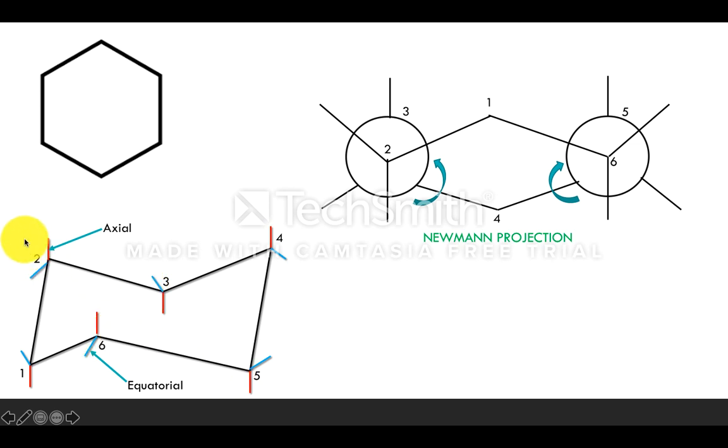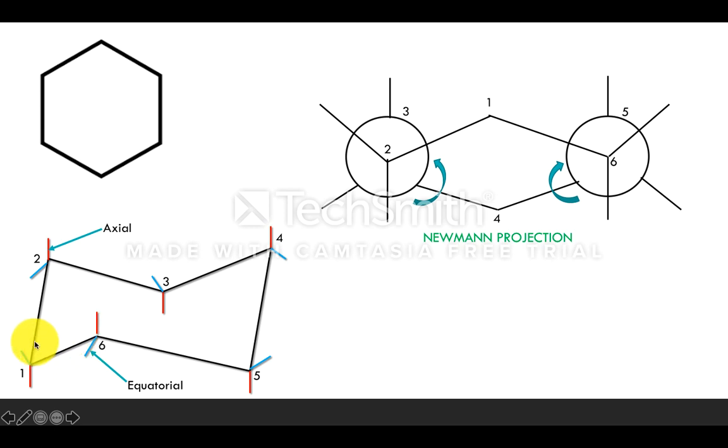So let us consider this is the point of standing of the observer. The observer in this case is viewing the molecule from the left side. This is the second and this is the sixth carbon. So this second carbon and the sixth carbon are considered the front carbons, since these two carbons are present nearer to the observer.